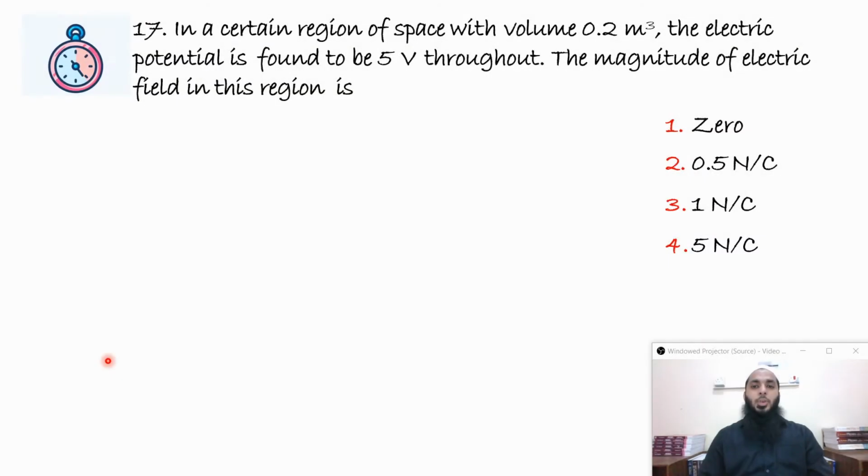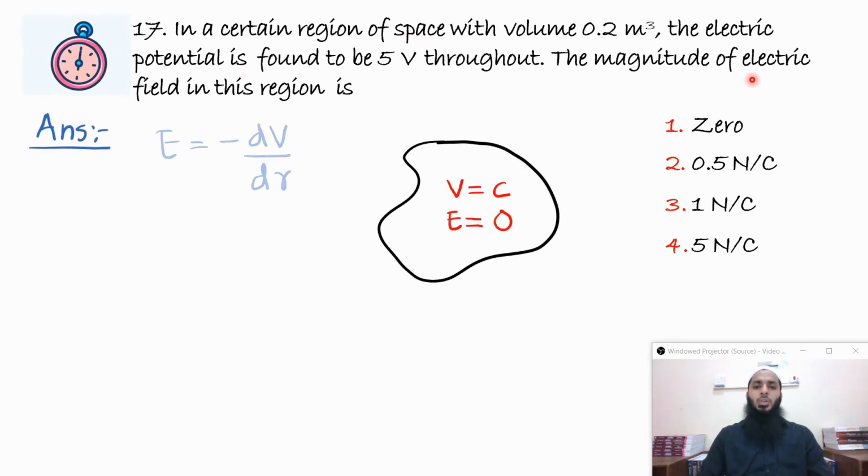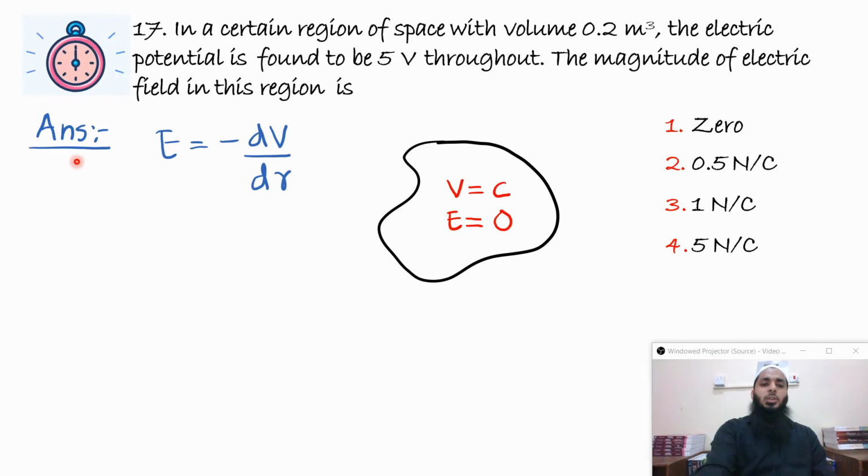In a certain region of space with volume 0.2 meter cube, the electric potential is found to be 5 volt throughout. This word is very important, throughout. The magnitude of electric field in this region is, we know that inside a conductor the potential is constant and electric field is 0 there. So in a region where potential is constant throughout, we can say electric field is 0. Also we have an equation, E is equal to minus dV by dr. If V is constant throughout in all the directions, then electric field in all direction will be 0, or we can say electric field is 0.